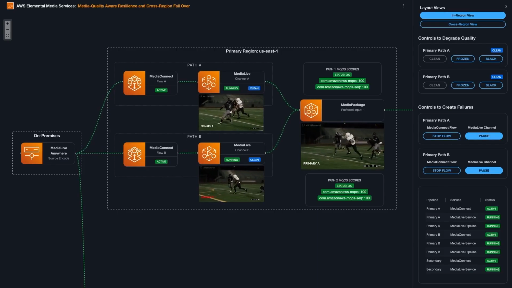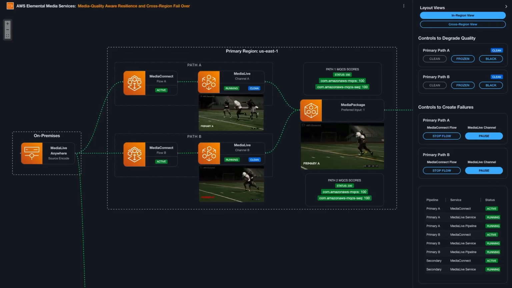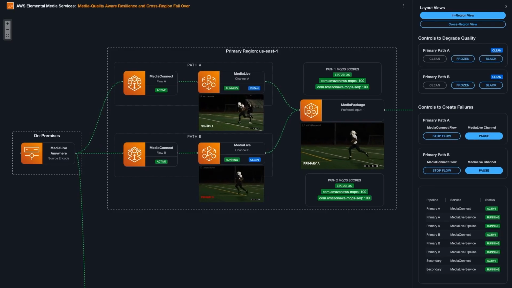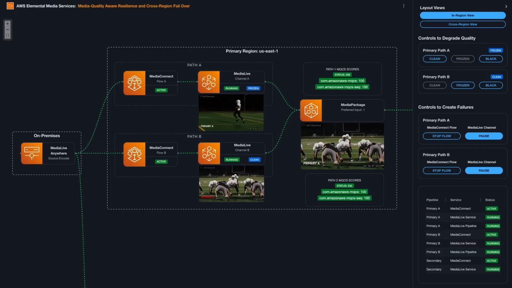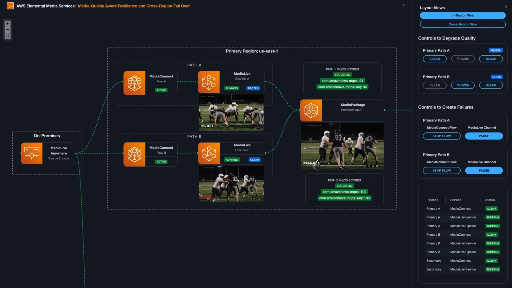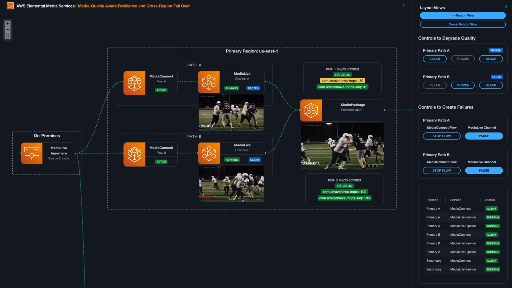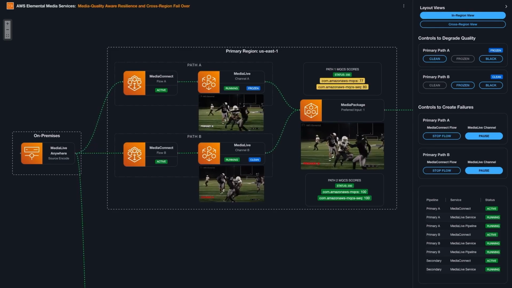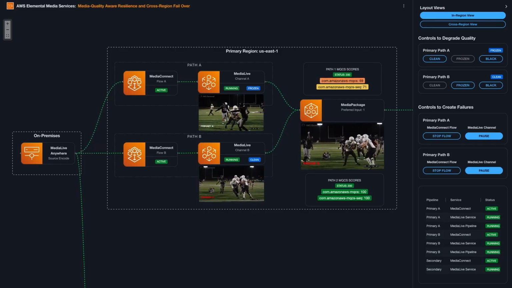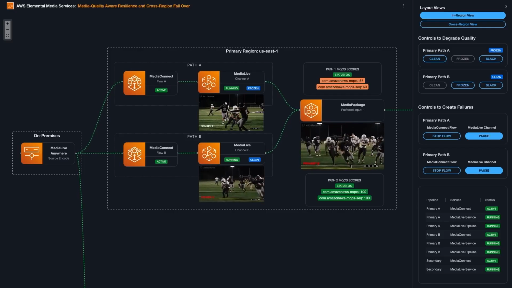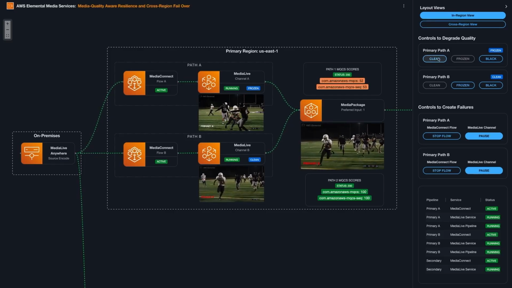If I degrade the video quality of our primary input, we will see these quality scores begin to drop. We'll also see the video freeze on that primary input as I've started to insert frozen frames. And we'll also see that Media Package detects this difference in input and switches to the alternate path. So let's zoom back out again.